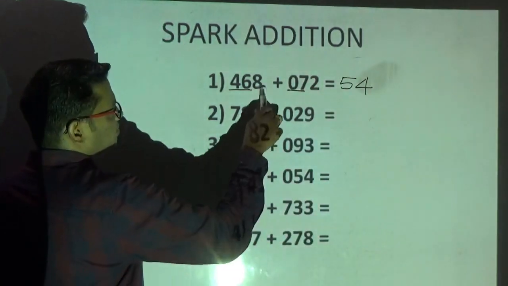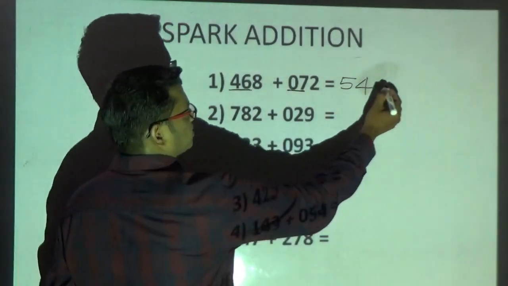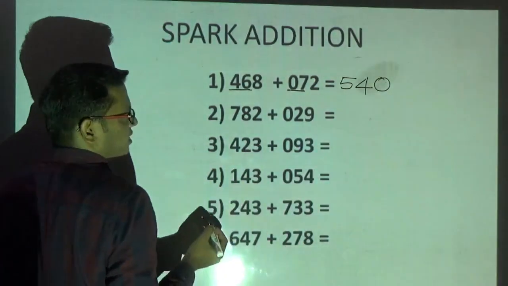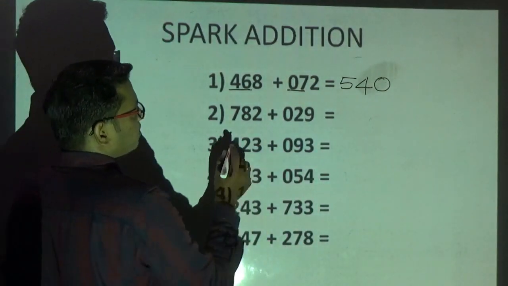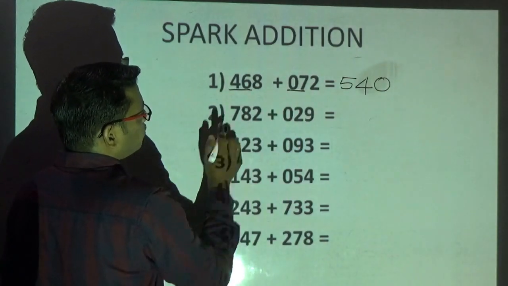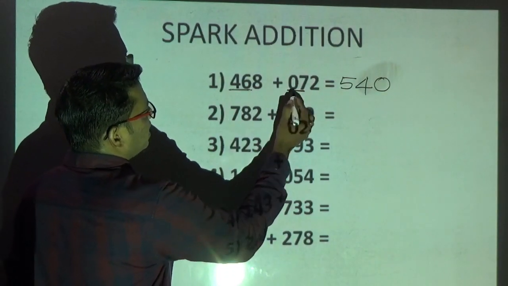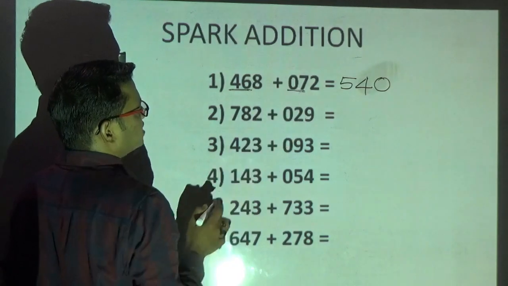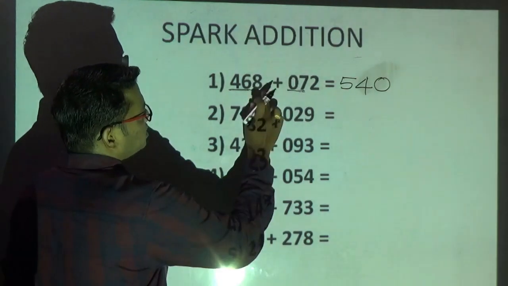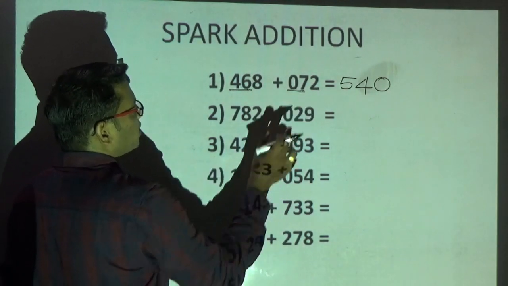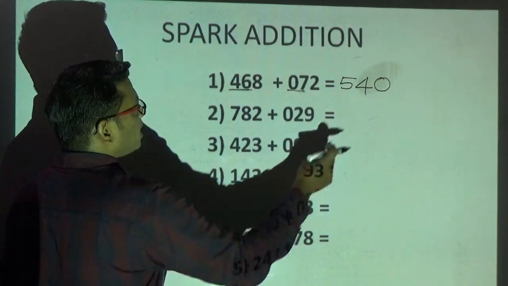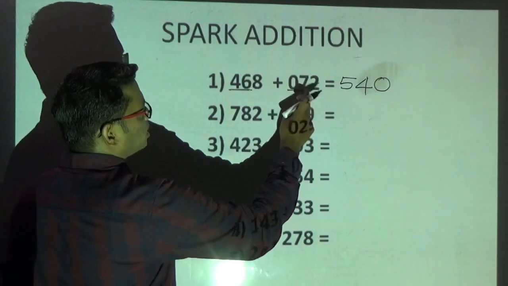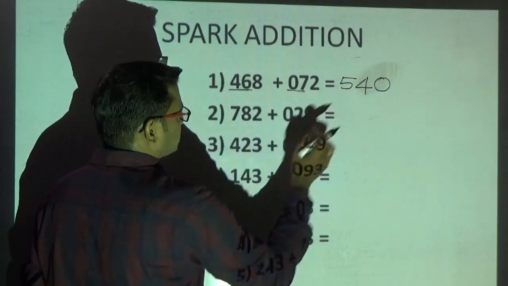Okay. Then 8 plus 2 is what? 10. What is the end digit? 0. The answer for this question is 540. Please observe. In this I am going to take 2 digits at a time. 46 and 7. 46 plus 7 is 53, and the last digit is going to generate a carry. Therefore, I will increase 53 by 1. It will become 54, and add the last 2 digits. It is 10. Write the last digit only.